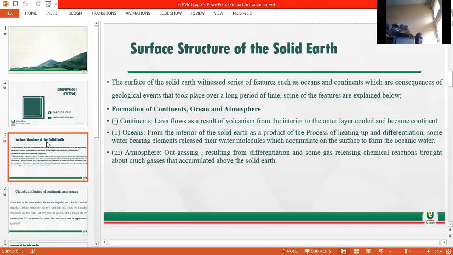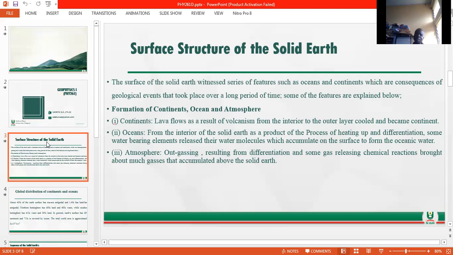The continent is formed as a result of lava that flows as a result of volcanism activities from the interior to the outer layer. This lava then cooled down and became continent.